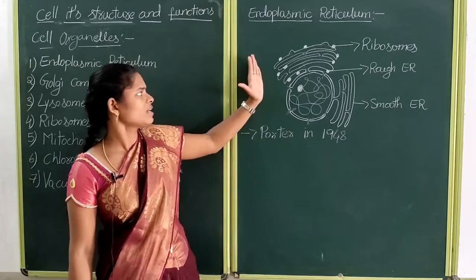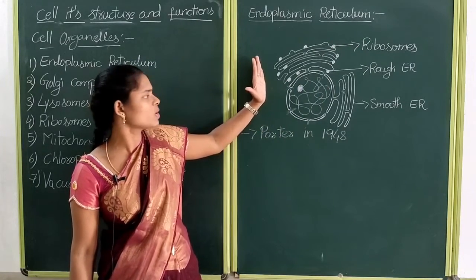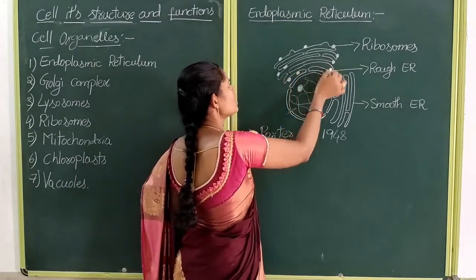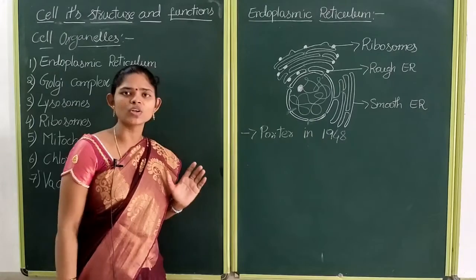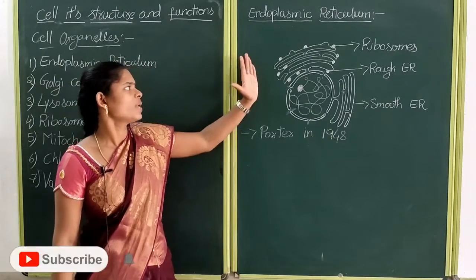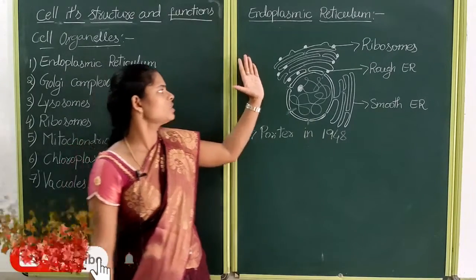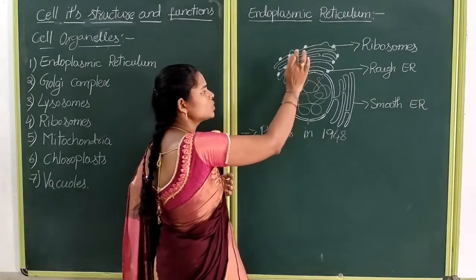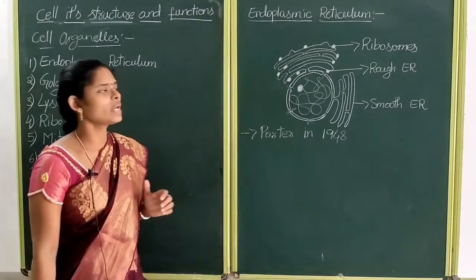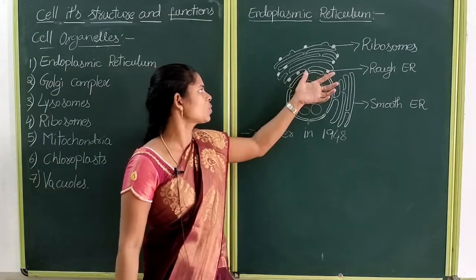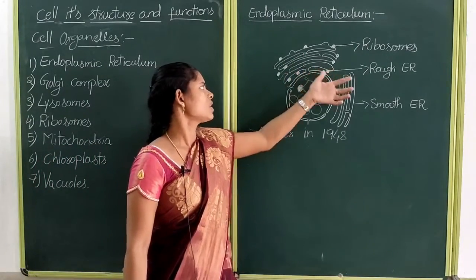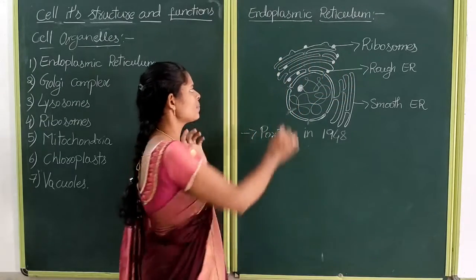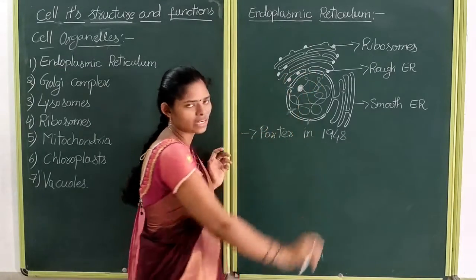Endoplasmic reticulum is a membranous tubular structure. It has some membranes and tube-like structures which arise from the nuclear membrane. It has several membranes, and they appear as tube-like structures.